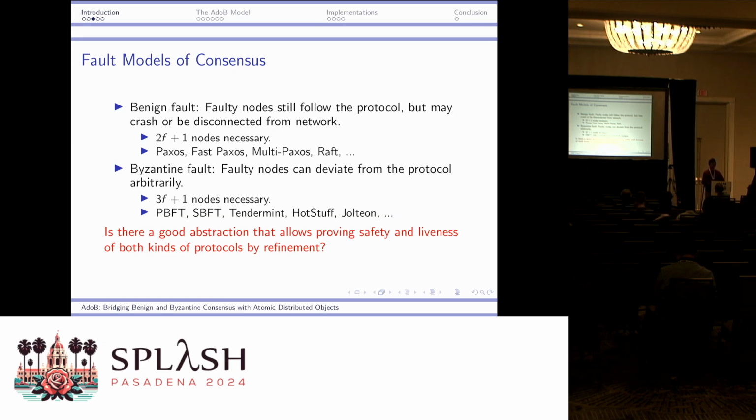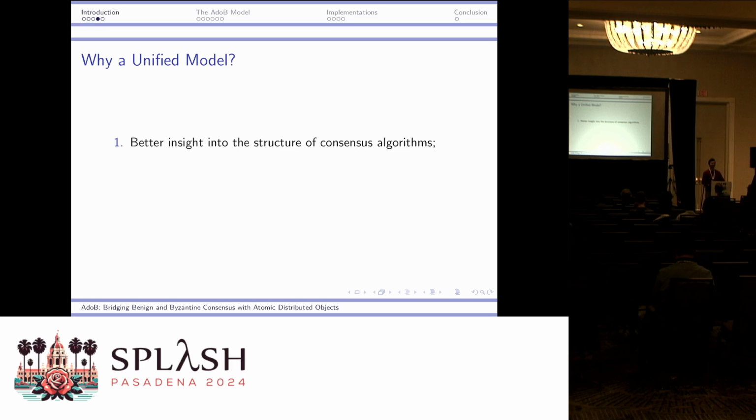Well, but first, why do we want a refinement-based model for all different kinds of faults? The first reason, of course, is that there are indeed strong structural similarities between these algorithms. For example, Lamport has once written a paper called Byzantizing Paxos, where he informally described the idea that PBFT is a refinement of Paxos, but he didn't carry out this idea formally to the very end.